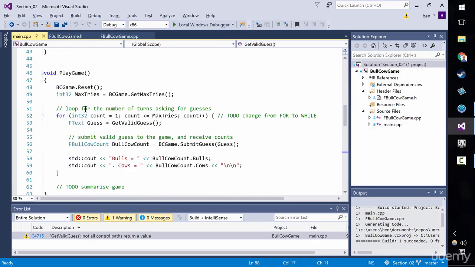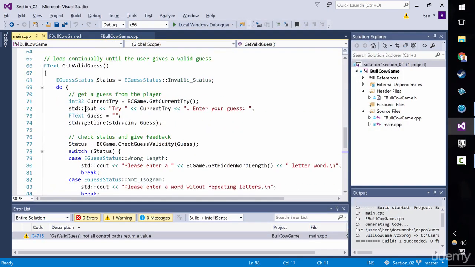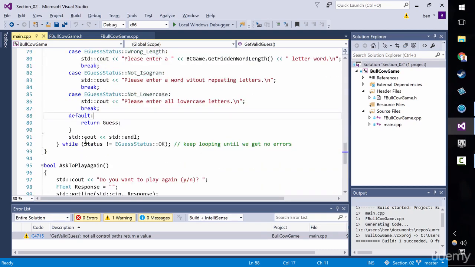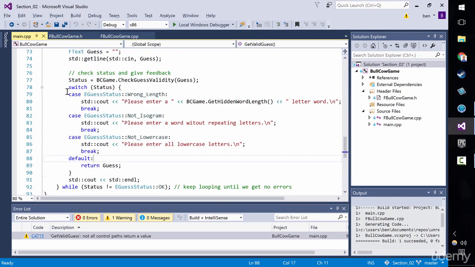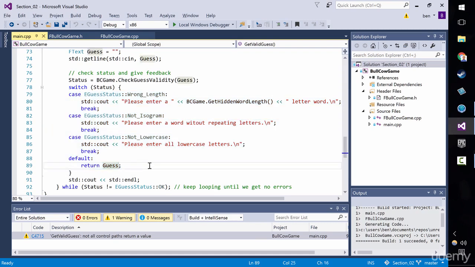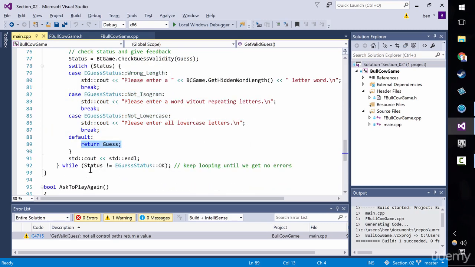So if we look in our code and see where that actually manifests, it's under the get valid guess method here. And it's because it doesn't realize that this load of case statements are jointly exhaustive. Not the same as mutually exclusive, my philosopher friends tell me, but it doesn't realize these are jointly exhaustive, and it doesn't connect the idea of return guess here with the exiting of the loop.